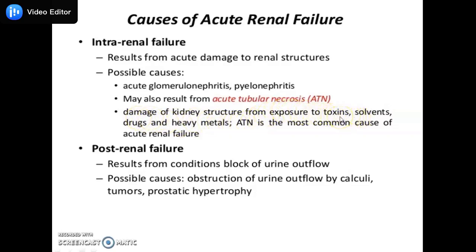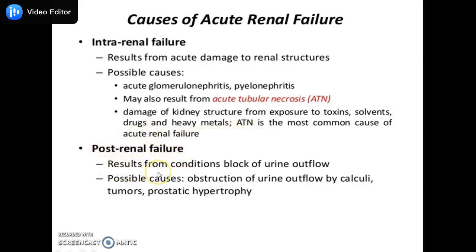The toxins may include drugs or heavy metals, and acute tubular necrosis is the most common cause of acute renal failure.